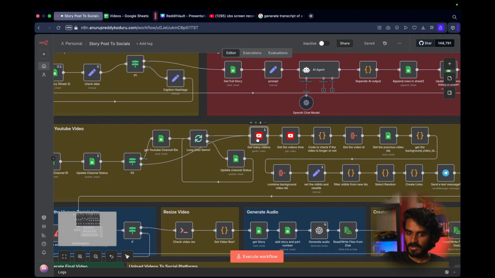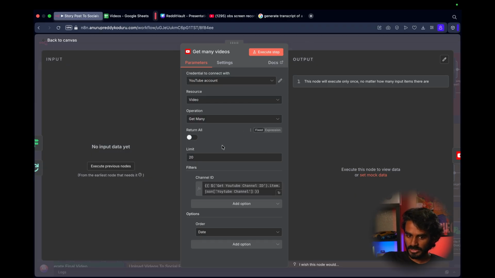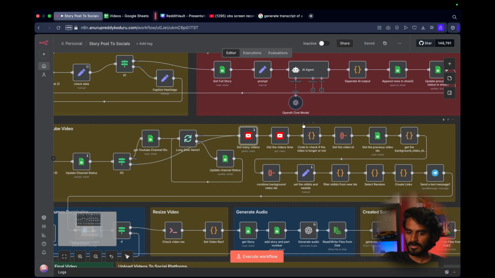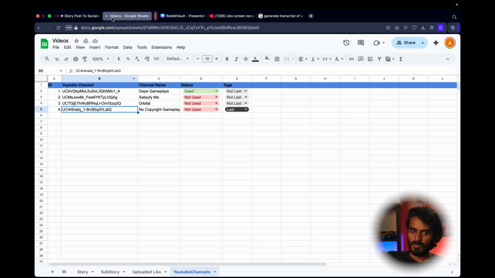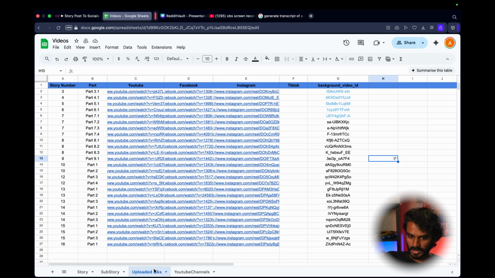It fetches that, and from there it goes and gets the 20 latest videos from that channel. Then it gets the video IDs with this, and all the video data with the video IDs. Then what it does is, we are uploading videos to YouTube, Instagram, Facebook, and everything, and it has all these video IDs. The previous videos that we uploaded use these videos as the background video. So we don't want them to use the same video again as the background video.